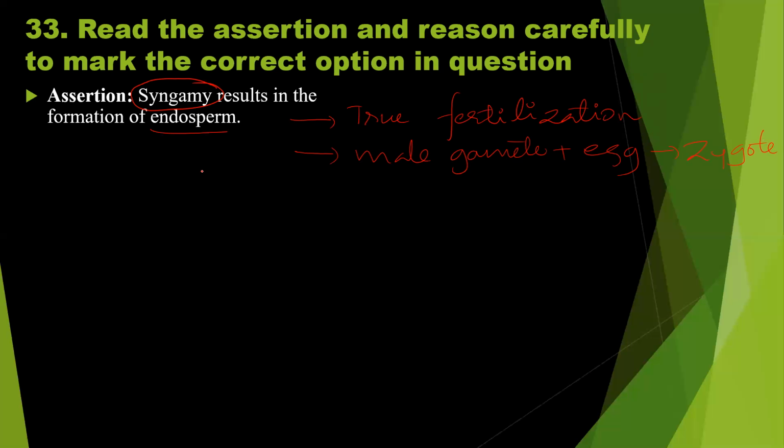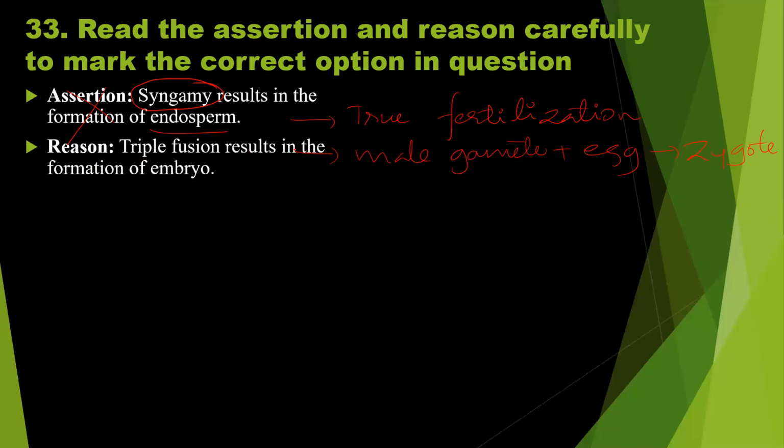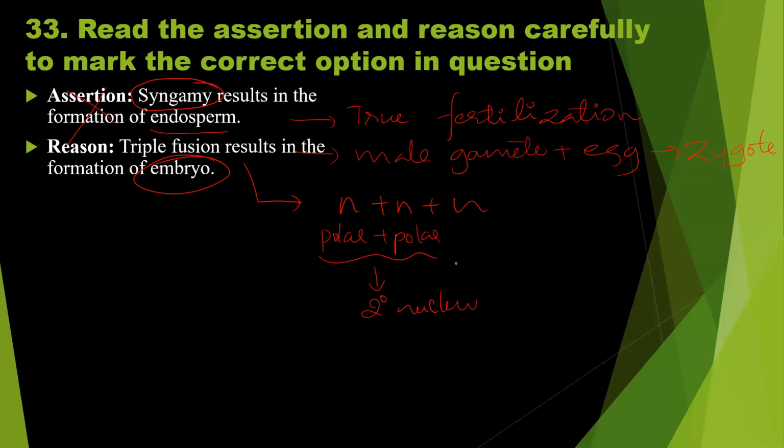So the assertion is wrong. Reason: triple fusion results in the formation of embryo. What is meant by triple fusion? N plus N plus N. Here there is one polar nucleus plus another polar nucleus. They fuse together to form the secondary nucleus, plus one male gamete.